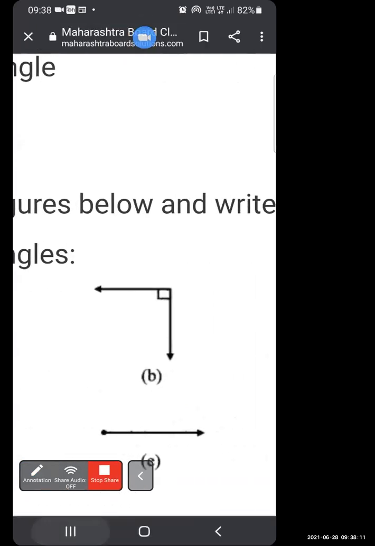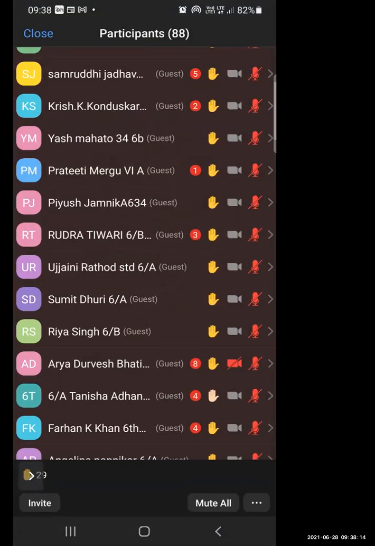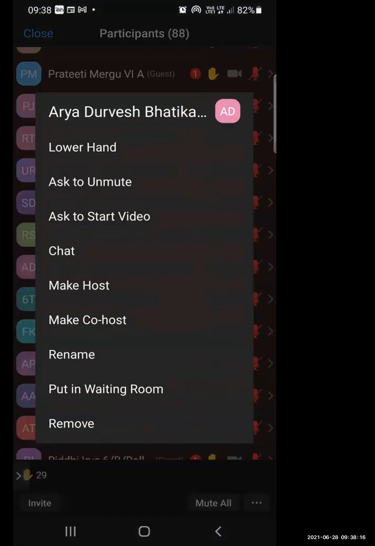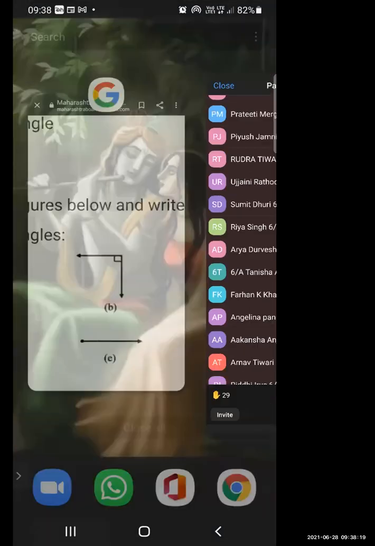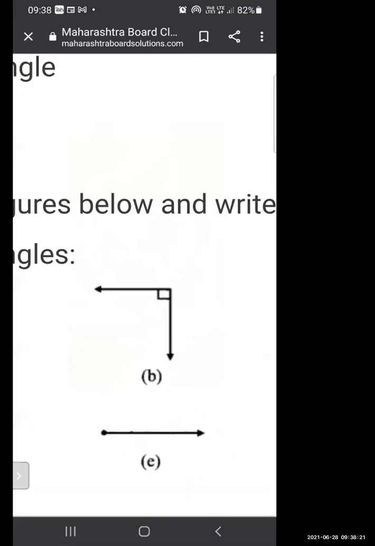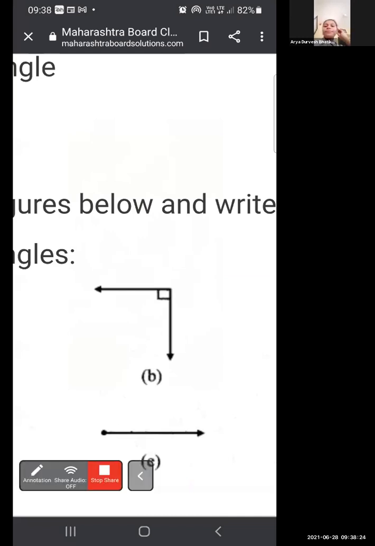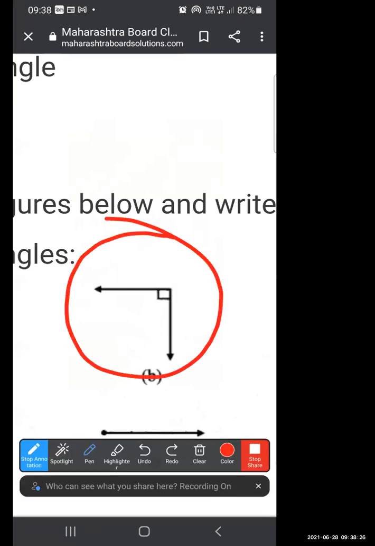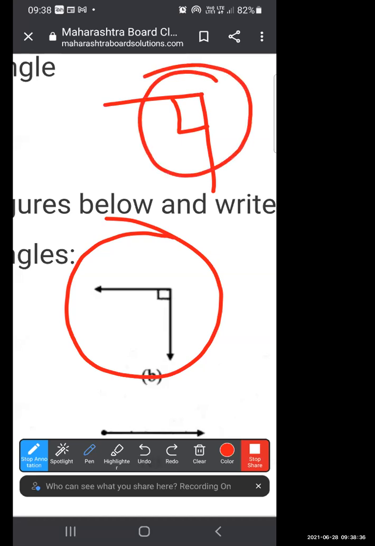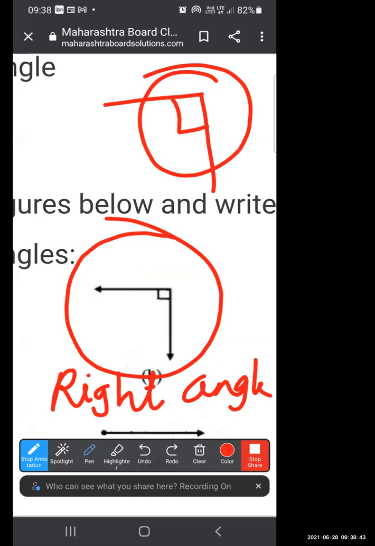Okay, now this I'll ask Arya. Arya, I have unmuted you. Just answer me this question. Which type of angle do you see in this case? Right angle, teacher. Right angle, because the sign itself indicates it. This sign indicates it is a right angle. So the answer to this question is right angle. Okay, good. Very good. Now mute yourself.